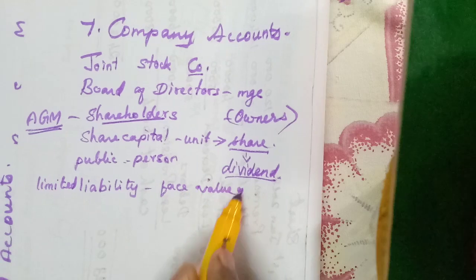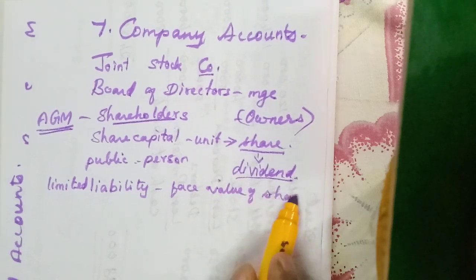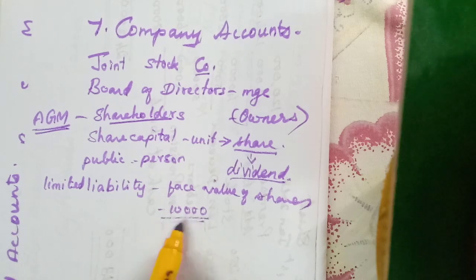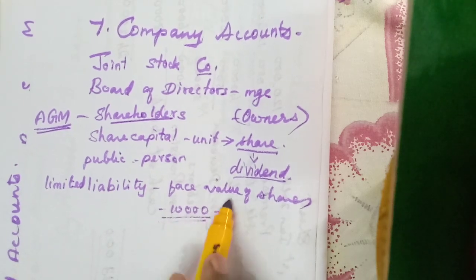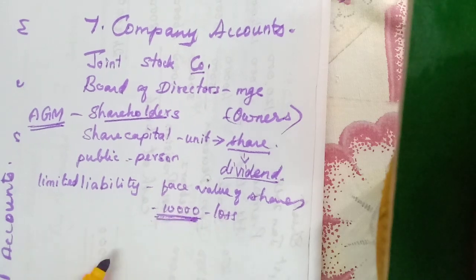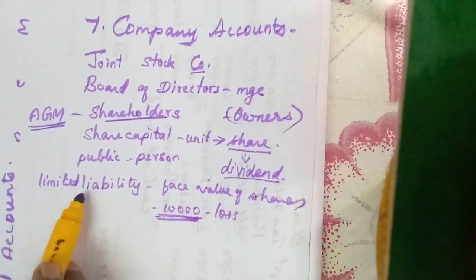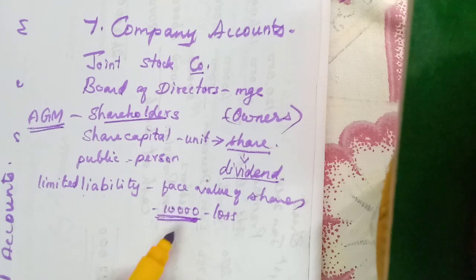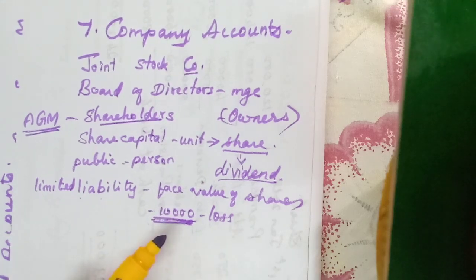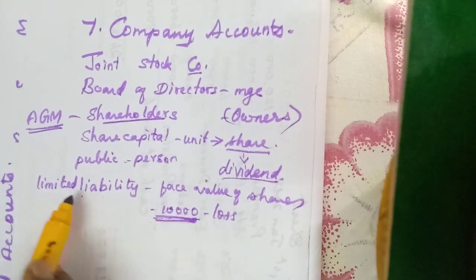For example, if he has purchased 10,000 rupees of shares and the company suffers loss, he has to lose only this 10,000. His liability is limited to only rupees 10,000. He does not need to pay above this 10,000. That is why they have this.